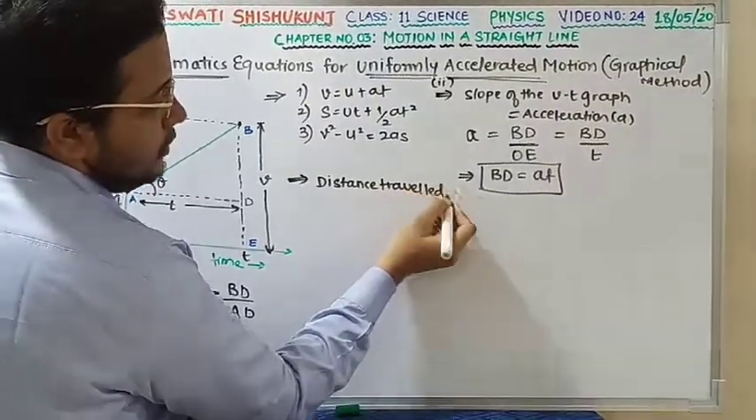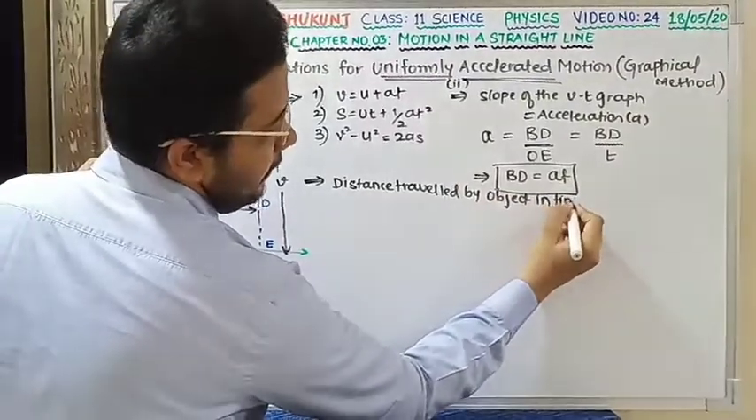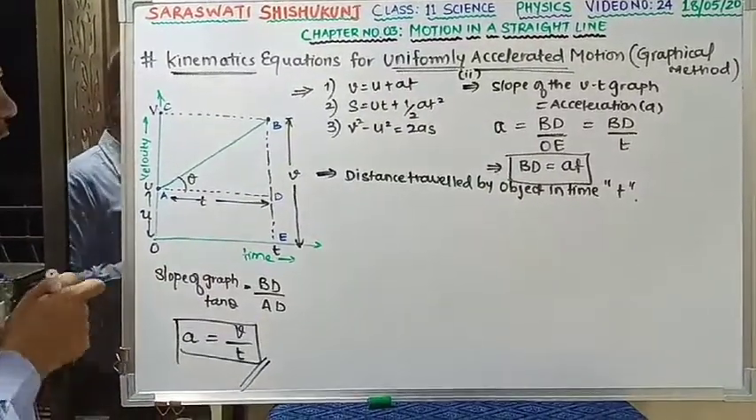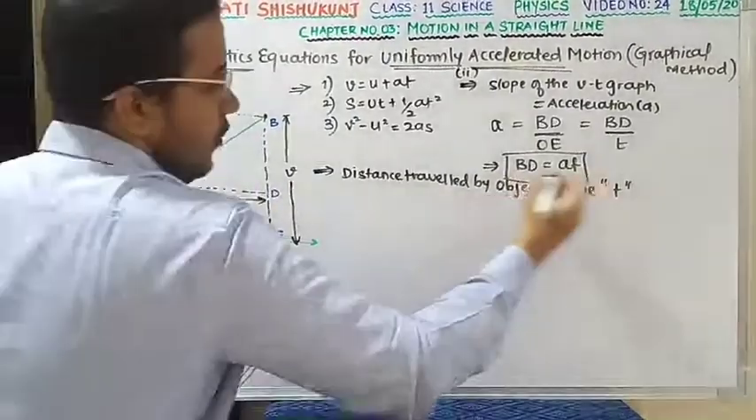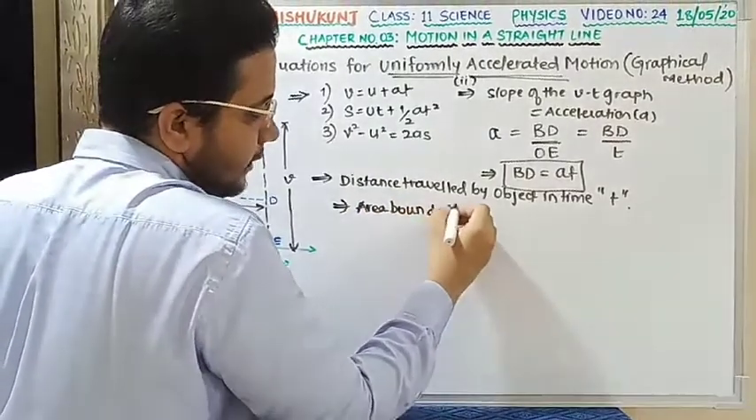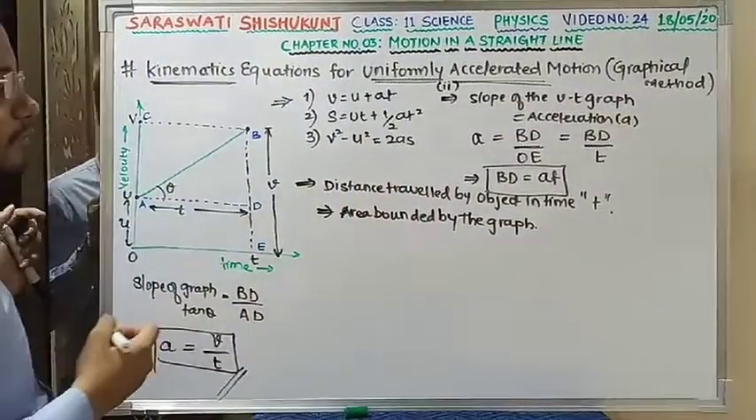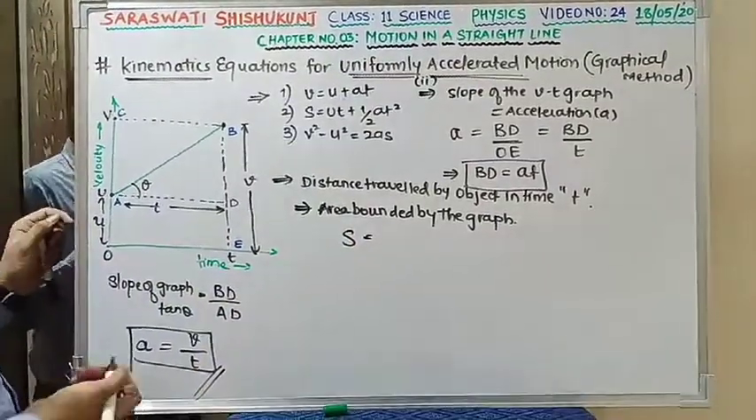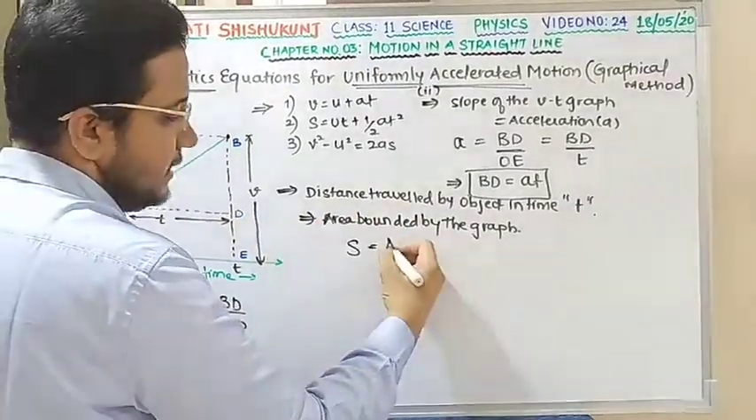Now remember one thing, I want to calculate the distance traveled by the object in time t. In order to determine the distance traveled by the object in time t, you need to take the area bounded by the graph, or you can say the area of the graph enclosed. You have to determine this for finding out the distance traversed by the object. So here suppose the distance is S, so I have to calculate the area of a trapezium.